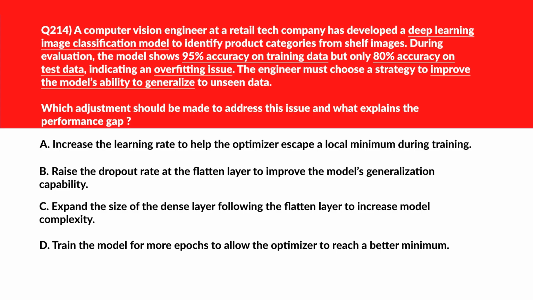Alright, now let's look at this question. We'll look at option A. It says increase the learning rate to help the optimizer escape a local minimum during training. Increasing a learning rate affects convergence speed but doesn't reduce overfitting. We'll reject it. We'll move to option B. B says raise the dropout rate at the flatten layer to improve the model's generalization capability. Increasing dropout reduces overfitting by preventing co-adaptation of neurons. Let's keep it. We'll now move to option C.